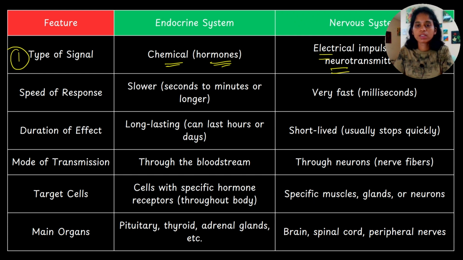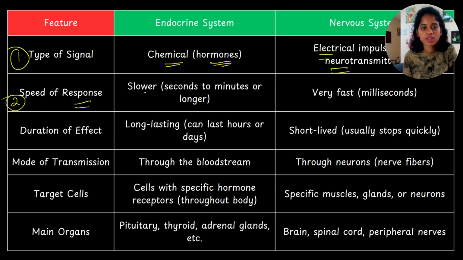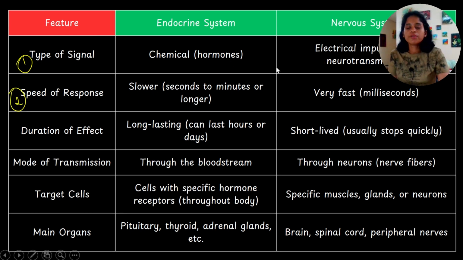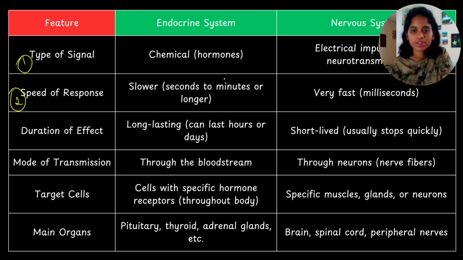Neurotransmitters you might have studied. They are also chemicals, but not like hormones. Then the second one is speed of response. Endocrine system will respond slowly, from seconds to minutes or longer. Speed of response is slower in the case of endocrine system. But nervous system will respond very fast, quickly, within milliseconds. If you take signal transmission in nerve cells, if you take two nerve cells, I'm going to draw the synapse region.